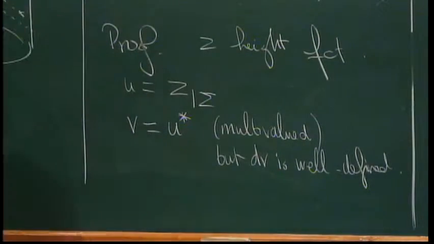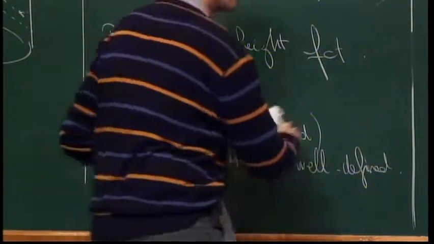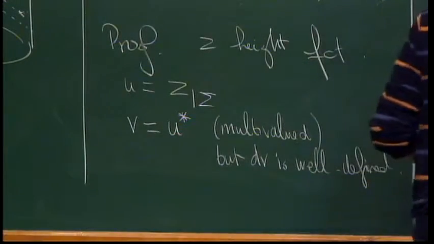And also, if I'm away from critical points, I can choose locally U plus iV as a complex parameter of the surface. You can always plug in the Weierstrass representation the height function to be Z, and you get a parameterization of your minimal, a conformal parameterization of the minimal surface. But this works, of course, always only away from critical points of the height, and this works locally.